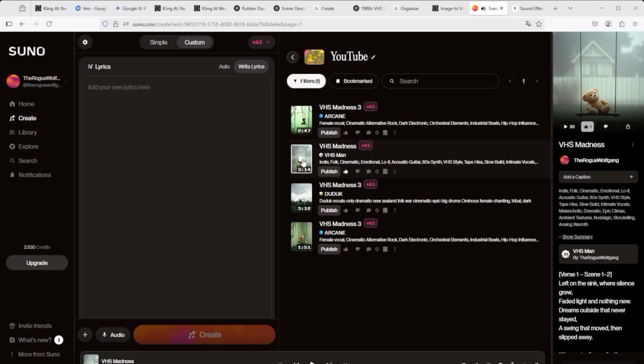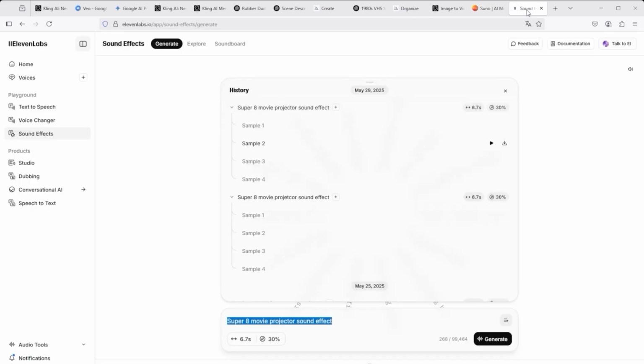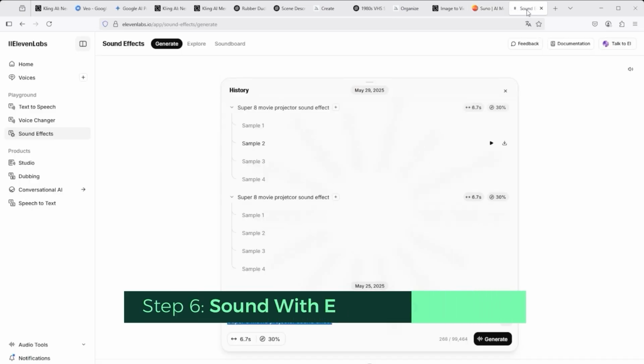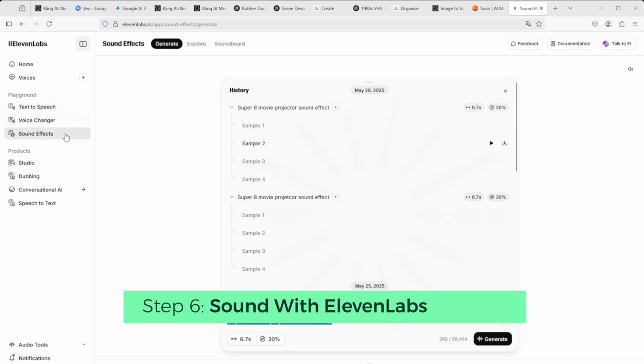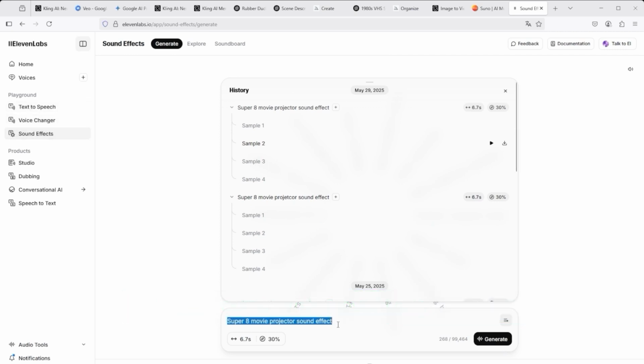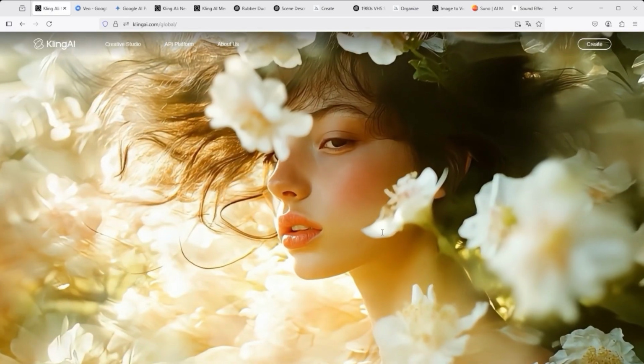If you compare all 3 songs and arrange them correctly, the last result fits best. Once the music is ready, simply go to the ElevenLabs website. There you have the option of creating special sound effects. Click on Sound Effects in the navigation bar on the left and enter, for example, Super 8 Movie Projector in the prompt bar at the bottom. That was exactly what I needed, a film projector that starts to rattle.